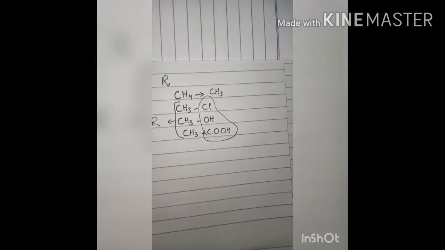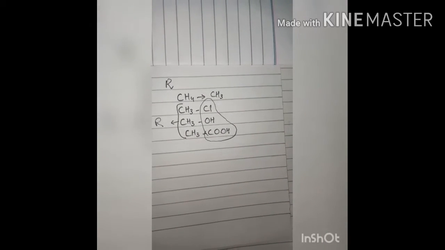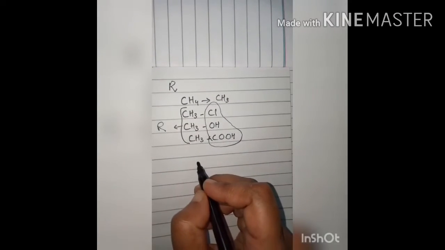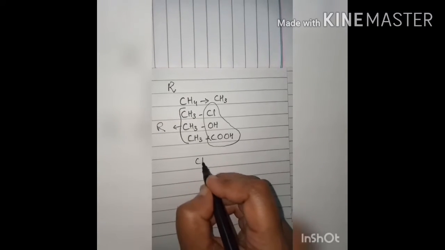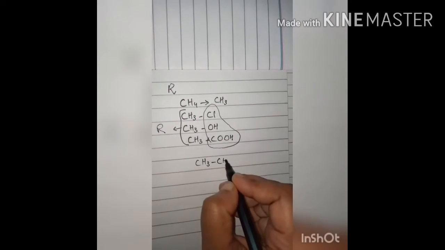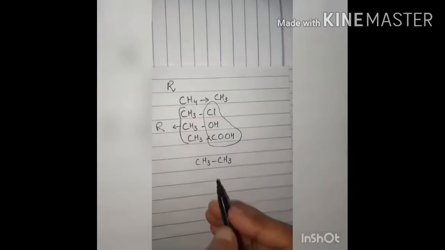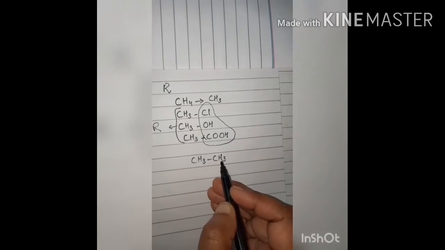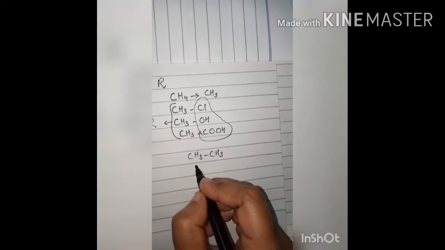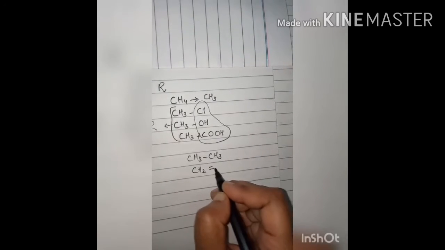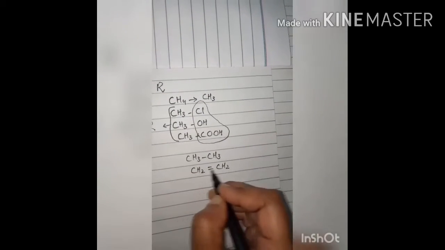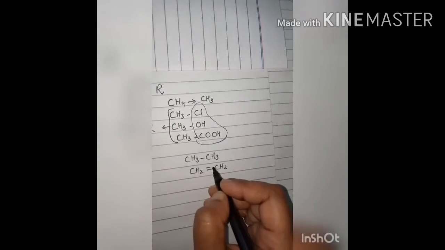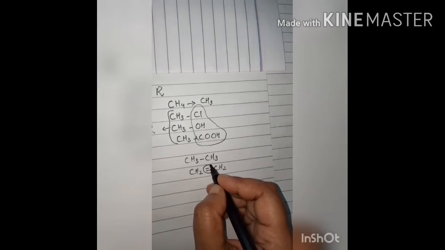Now in the definition we discussed that the presence of a double or triple bond is also a functional group. Now see first ethane. The formula of ethane is CH3 CH3. Now from this alkane, hydrogen atoms will be removed, and then what will form? CH2 double bond CH2. Now this compound is entirely different from this, showing different properties. And why is it showing different properties? Because of the presence of this double bond.